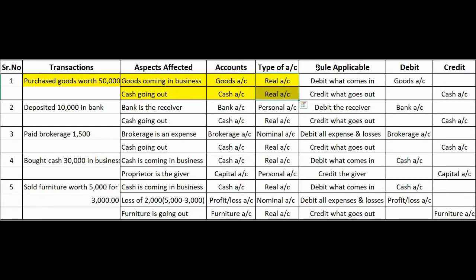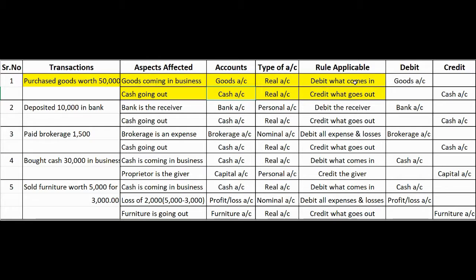Now, let's see the rule. The rule for real account is debit what comes in and credit what goes out. Clearly, in this transaction, goods are coming in and cash is going out, because we have purchased goods that are coming in the business, and cash is going out because that is what we have paid for these goods.